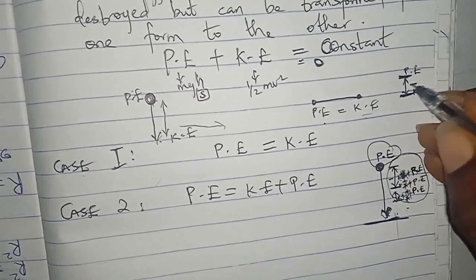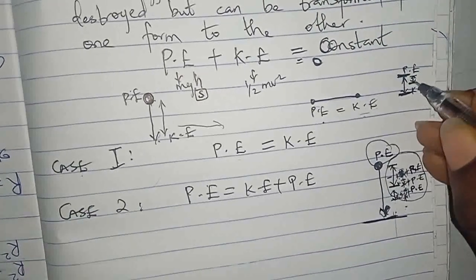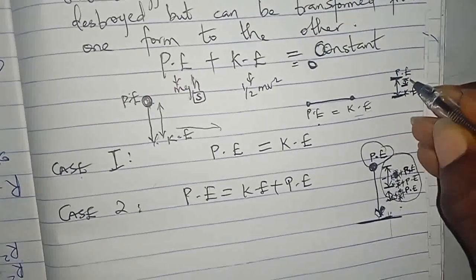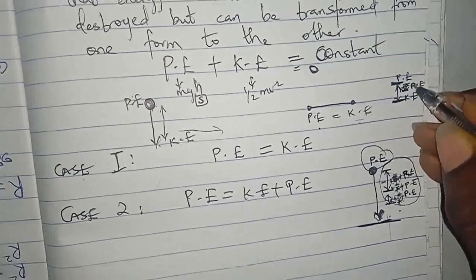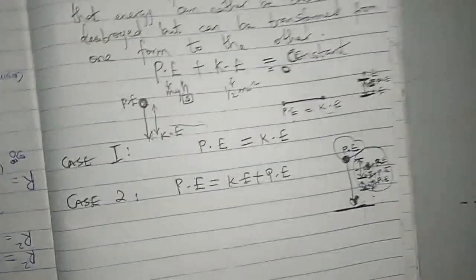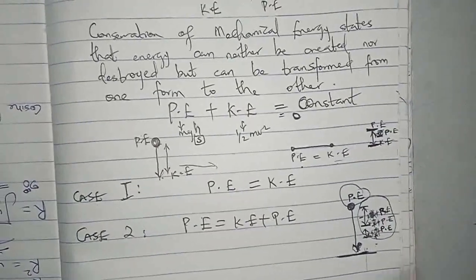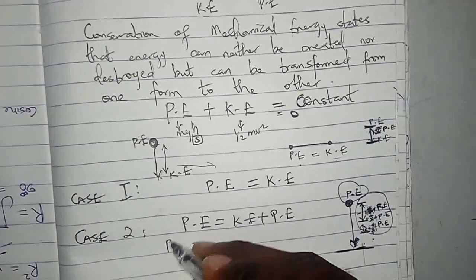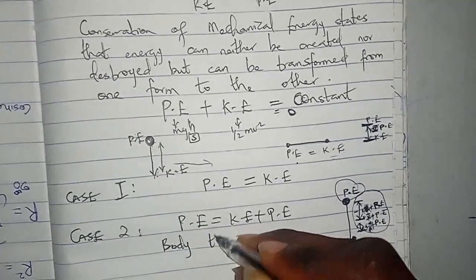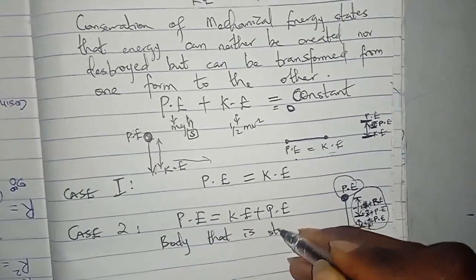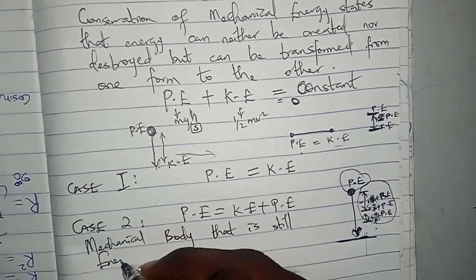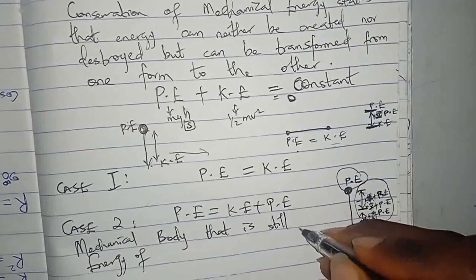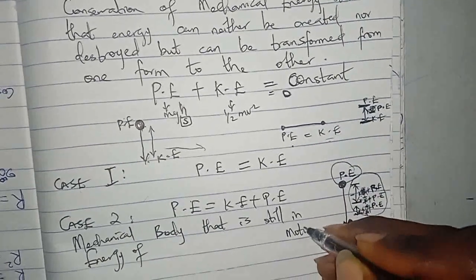But when I come at any point and I'm checking the mechanical energy, I have to take note that even as it's here, it still has that potential energy and is in motion, which is KE. So I will note that. For that reason, these are the two cases I want you to take note of whenever you are dealing with mechanical energy questions. So the mechanical energy of a body that is still in motion, that is this case.